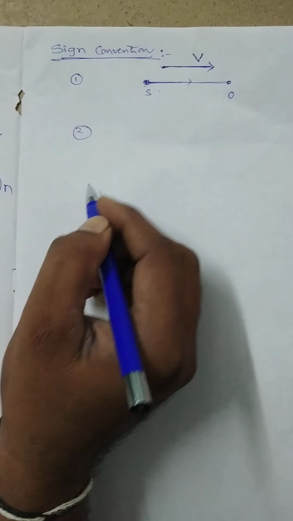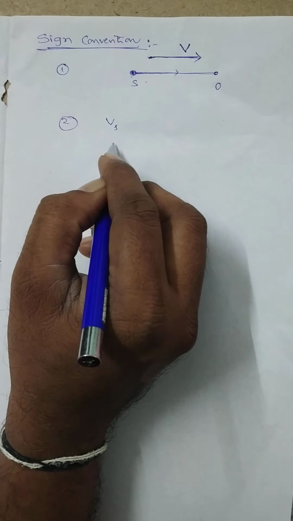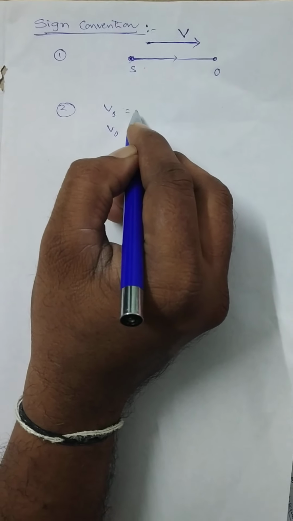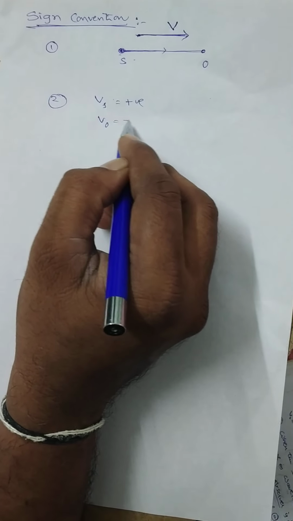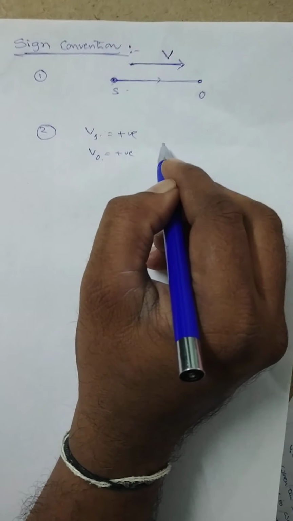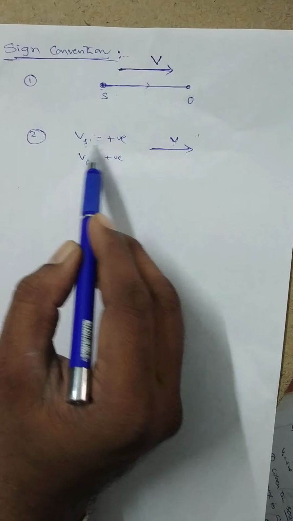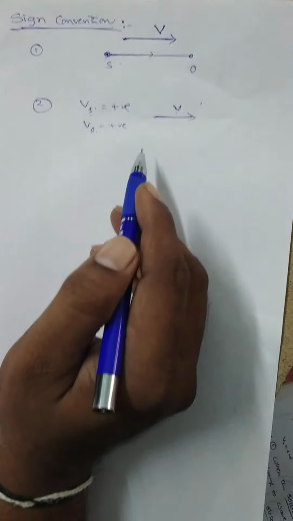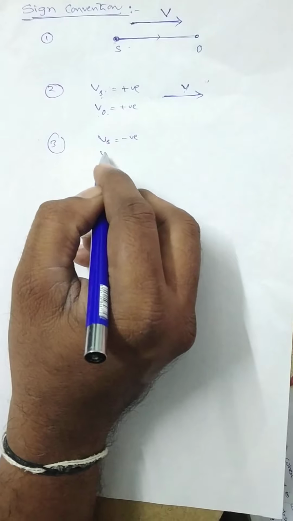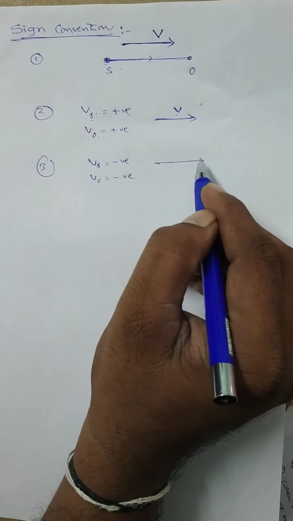Second one, velocity of the source and velocity of the observer, these two are taken as positive when source and observer are moving along the direction of sound. Along the direction of sound, Vs is positive and V0 is also positive. And otherwise, Vs is negative as well as V0 is negative when source and observer are moving opposite to velocity of sound.